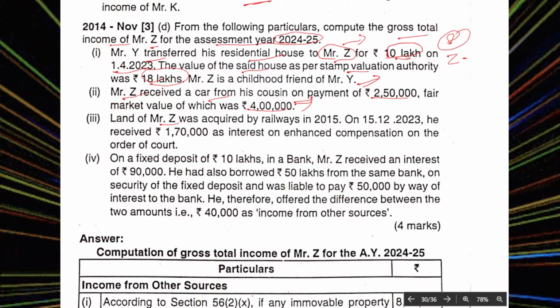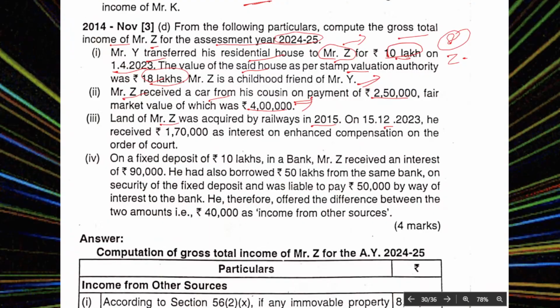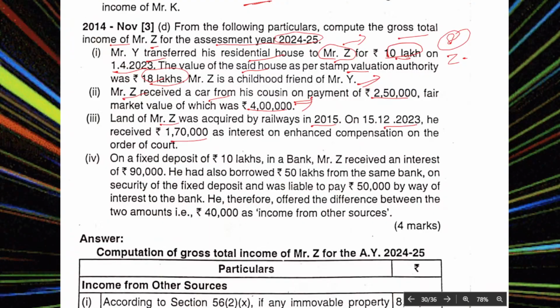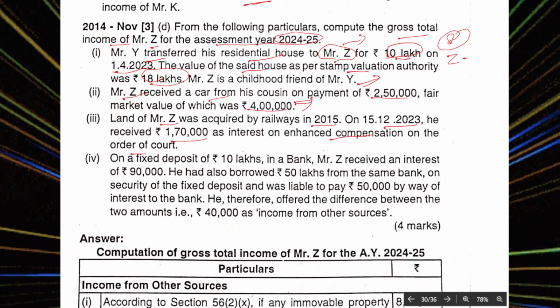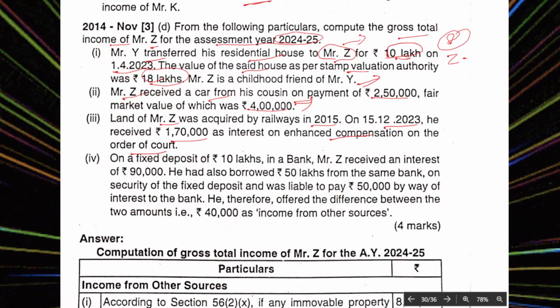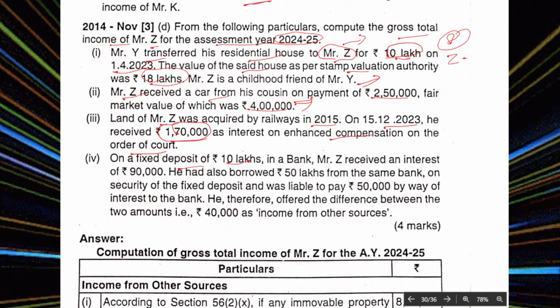Land of Mr. Rizet was acquired by railways in 2015, and on 15 December 23 he received 1,70,000 as interest on enhanced compensation on the order of the court. Enhanced compensation is capital gain.